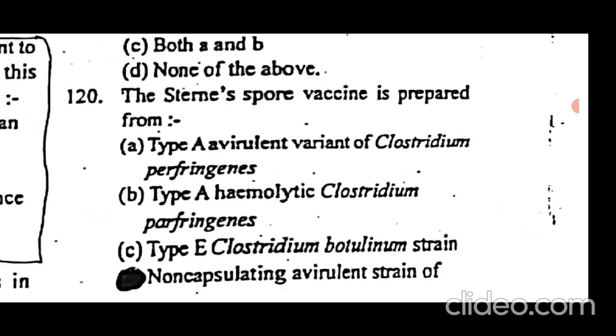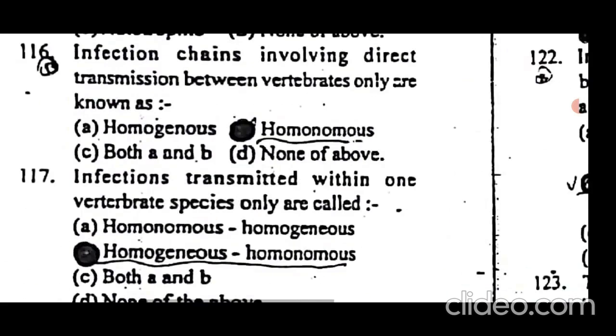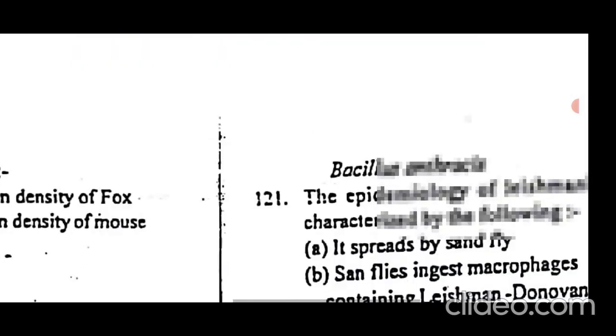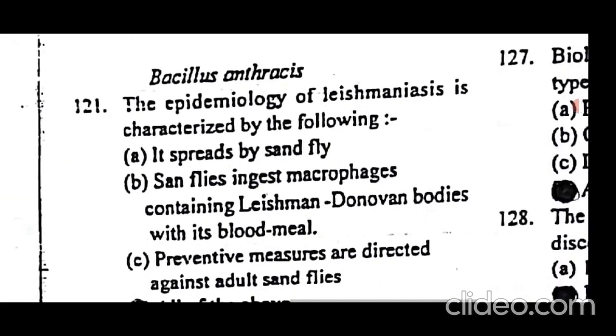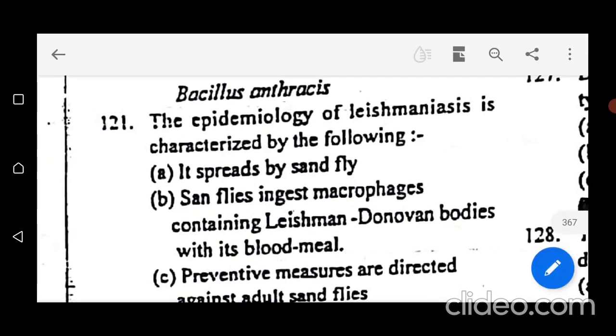Sterne spore vaccine. Sterne is a strain of anthrax that is used in the anthrax spore vaccine. The Sterne spore vaccine is prepared from a non-capsulating avirulent strain of Bacillus anthracis. It is the vaccine for livestock.